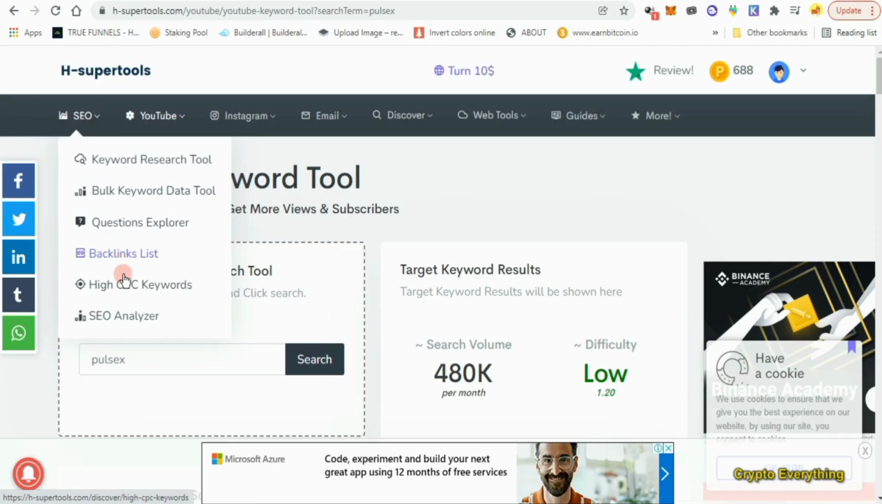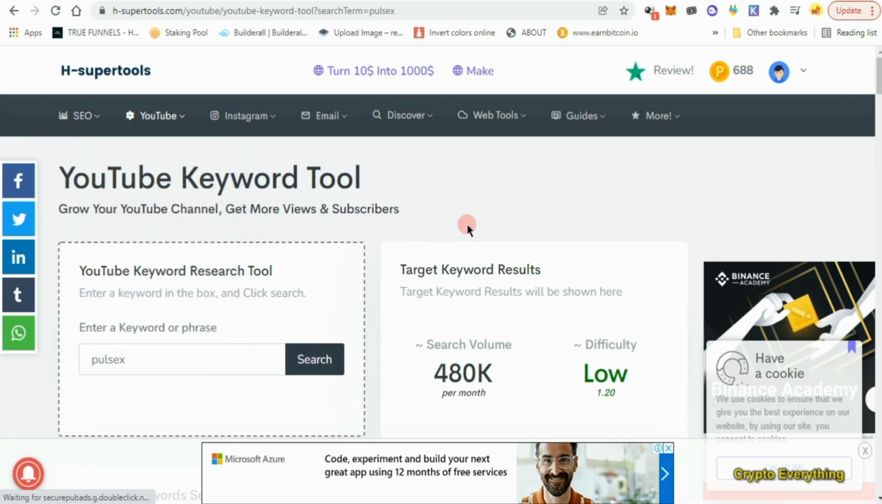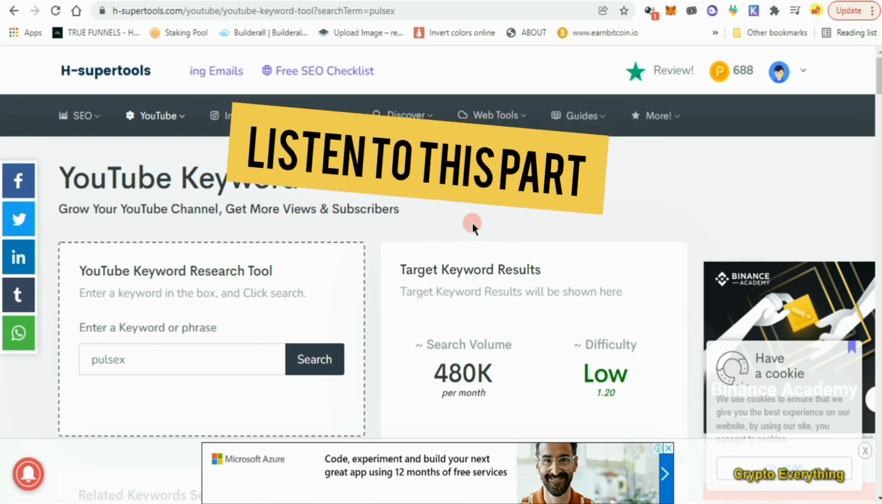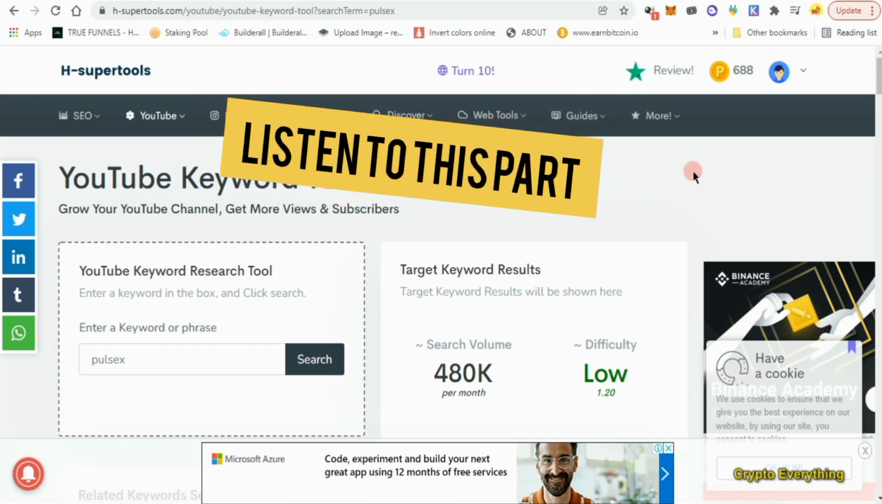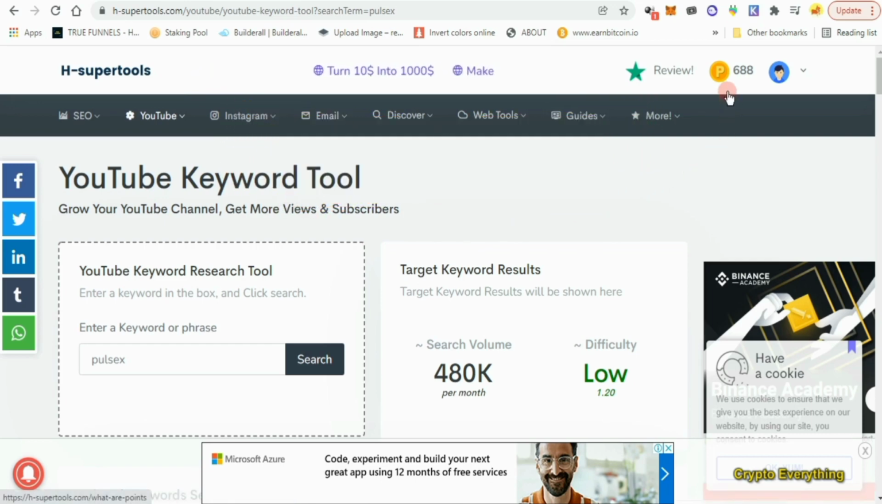Tools that you can use: SEO, questions explorer, backlink list. So many beautiful things, but that is not why I wanted to show you this video. I'm showing you, first of all, the upside of this website because it is free to use and you don't pay anything. And the most important thing now is what they newly integrated in the website.